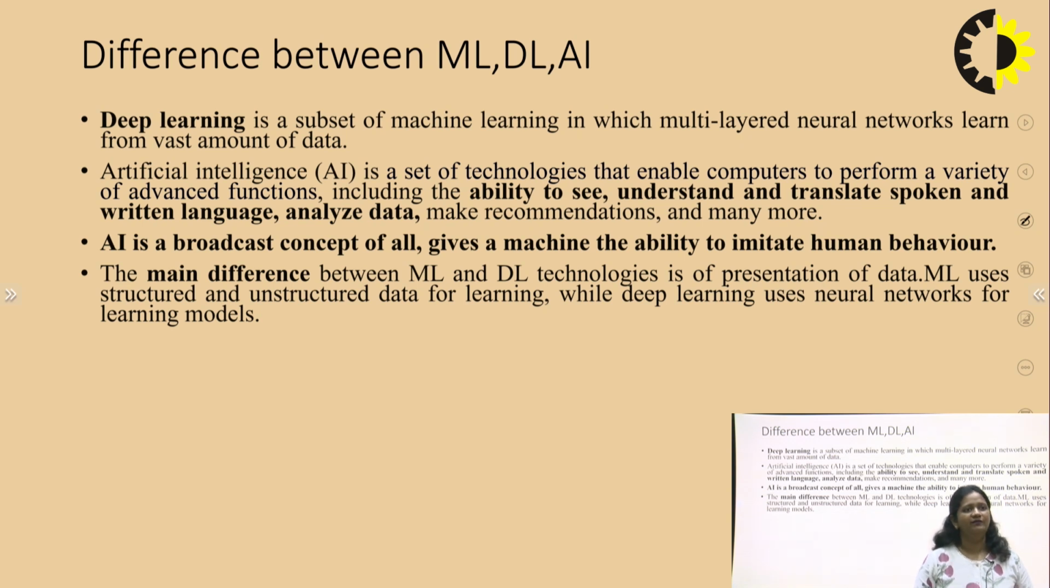So the main difference between ML and DL, or machine learning and deep learning technologies, is in the case of data. In machine learning we have to provide data in a structured or unstructured format, but in deep learning, neural network learning networks are followed for the basic learning model. Okay, so I think the difference between AI, ML, and deep learning is clear.